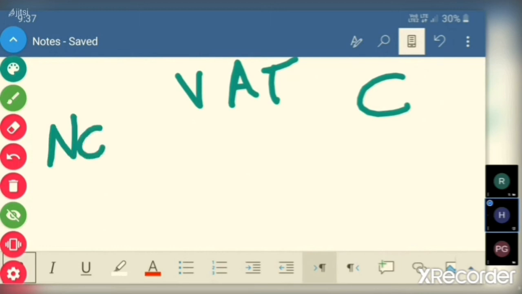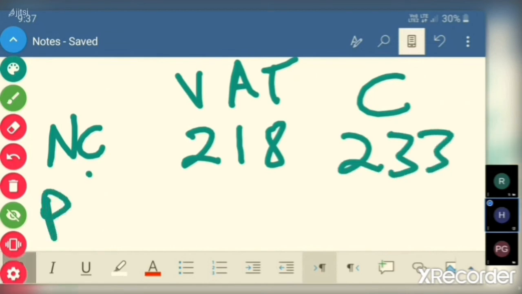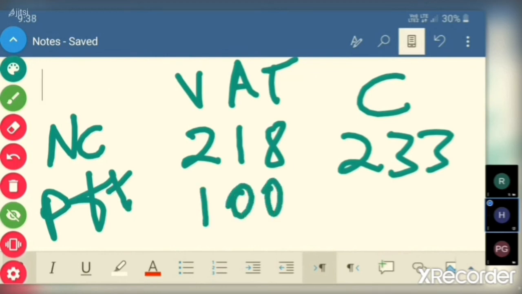What is the net cash? Value-added tax concept, it is 218. And what is the net cash in composite scheme? 233. And what is the accounting profit? Accounting profit in VAT concept, it is 100 in our example. And what is the accounting profit in composite scheme? That is 115.